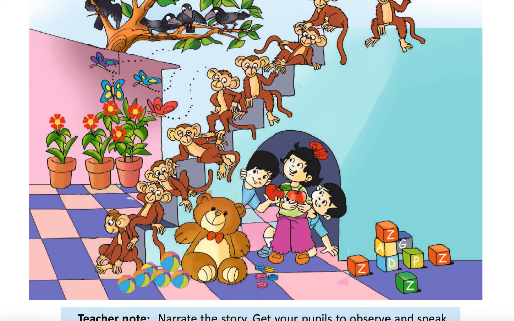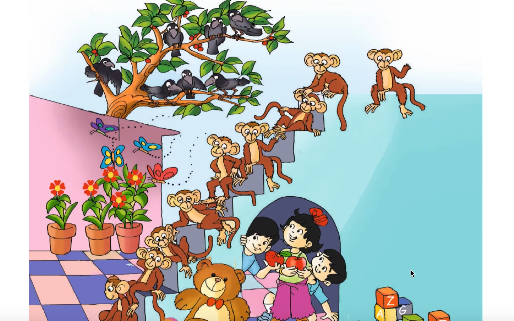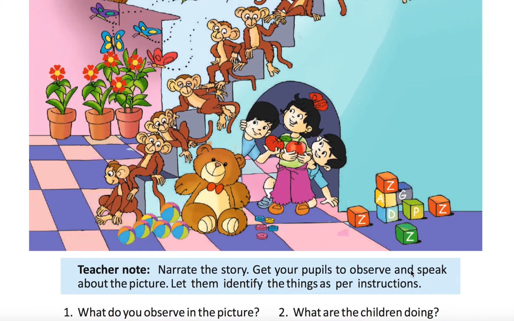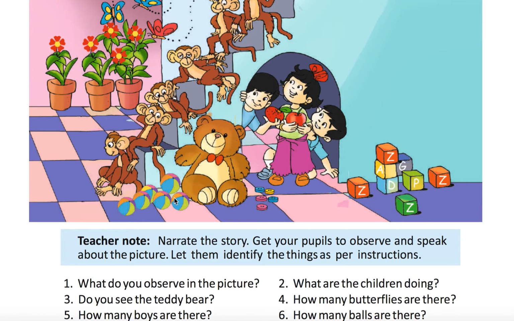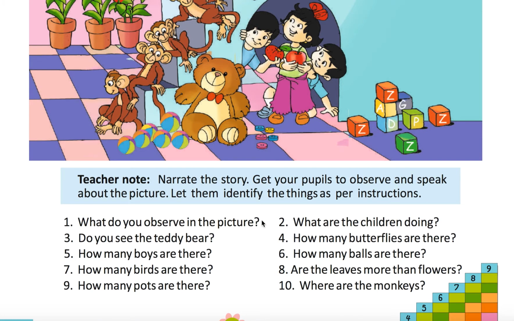These are fruits or tomato? Fruits. One teddy bear. Okay. One tree. What else? How many balls are there? 6 balls are there. So what do you observe in this picture? You observed all these things, right? And the 5 buttons, and these alphabets also 1 2 3 4 5 6 7 8. Among them, 1 A, 1 D, 1 G, 1 P.